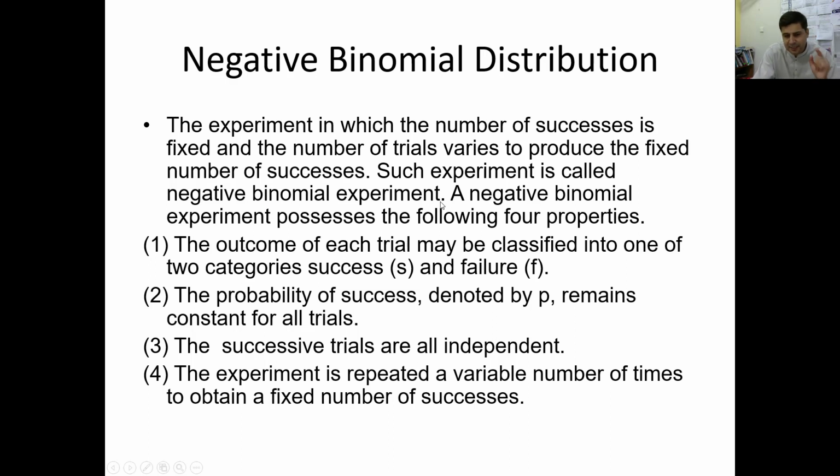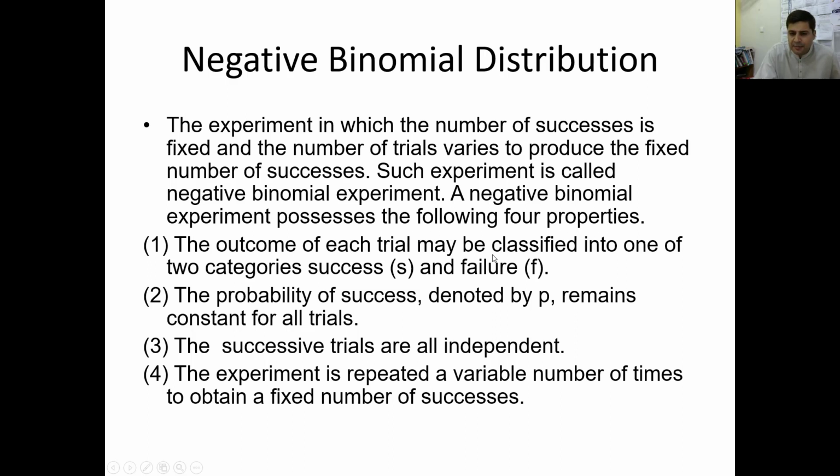So one thing is different from the binomial and hypergeometric and negative binomial distribution. The number of trials is not fixed; we will play until we get the required number of successes. So the experiment in which the number of successes is fixed and the number of trials varies to produce the fixed number of successes is called a negative binomial experiment. A negative binomial experiment possesses the following four properties.